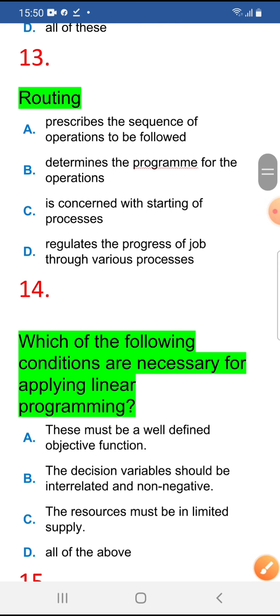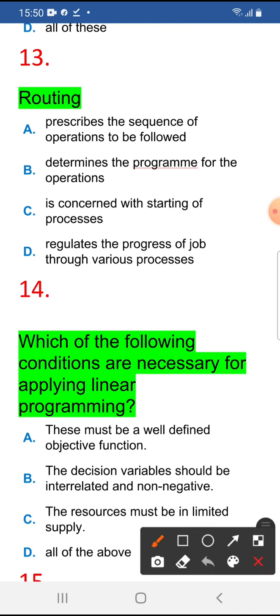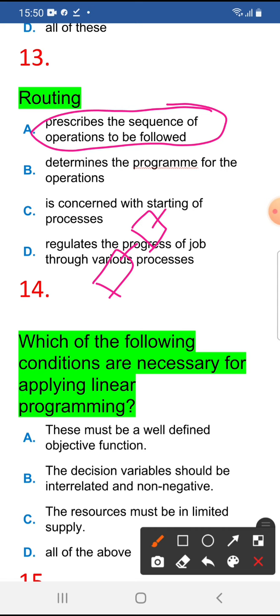Routing means what? Routing means it prescribes the sequence of the operation to be followed. Operation to be followed means first grinding, after that drilling, after that finishing, after that lathe machine, some kind of chamfering, like that operation. This is a sequence of operation. That is the route.